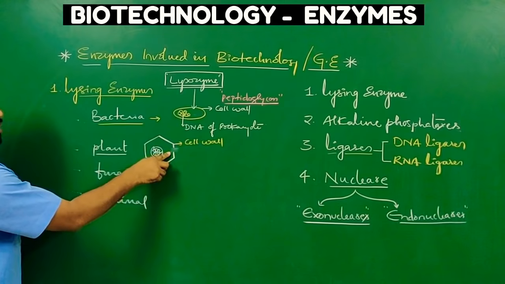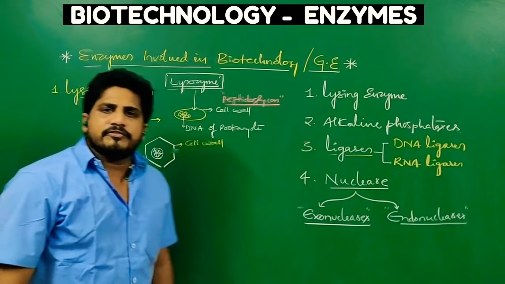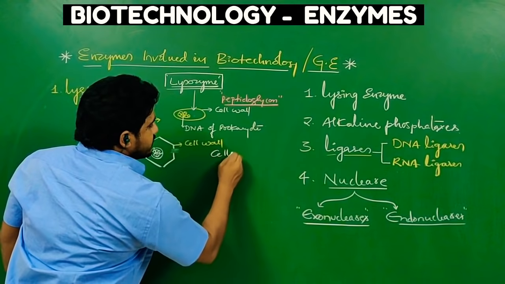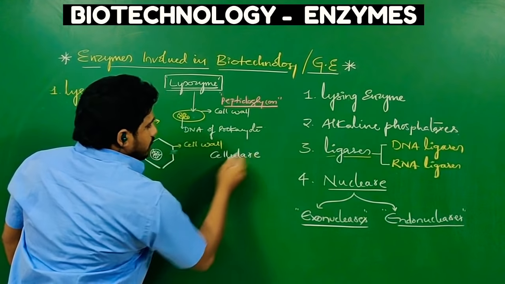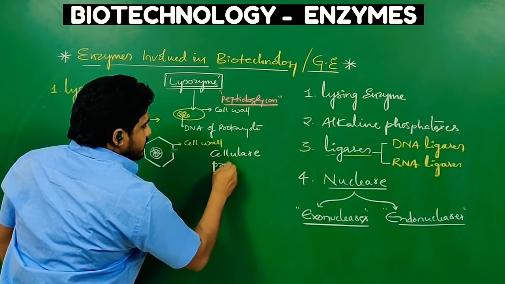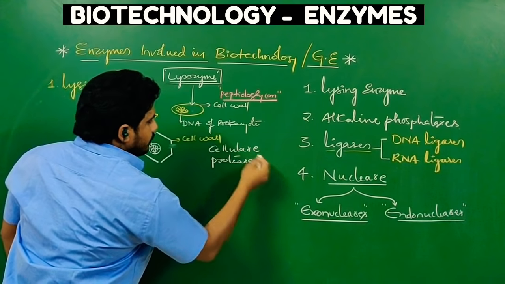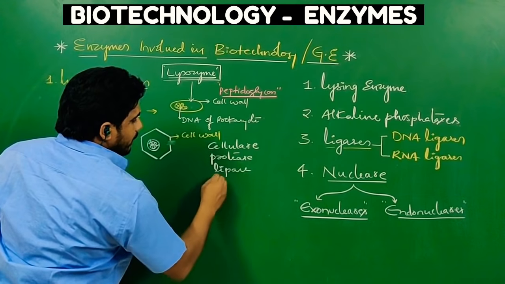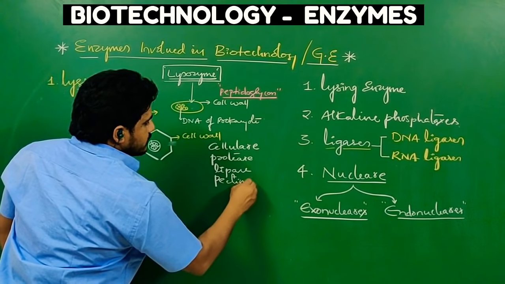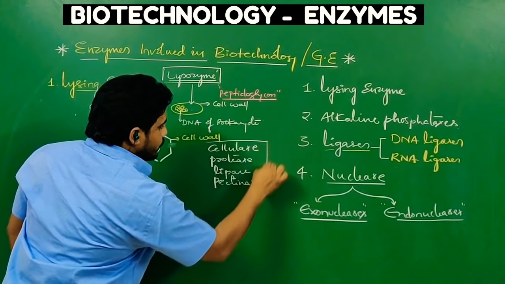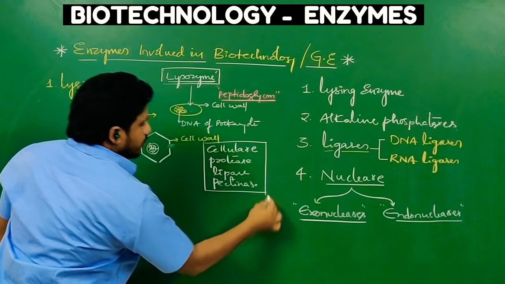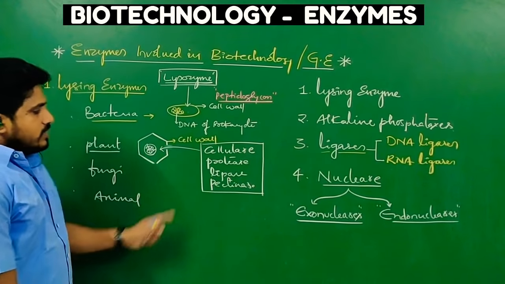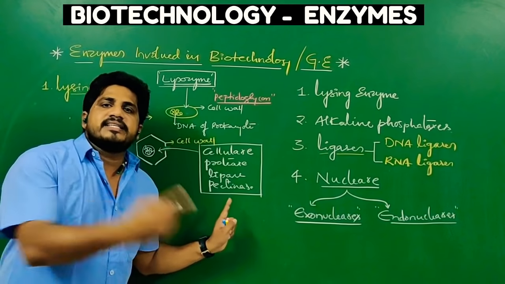To break the cell wall and collect the DNA of the plant cell, we have to use cellulase, protease, lipase, pectinase. Such enzymes we have to use. That's why these are called plant lysing enzymes.